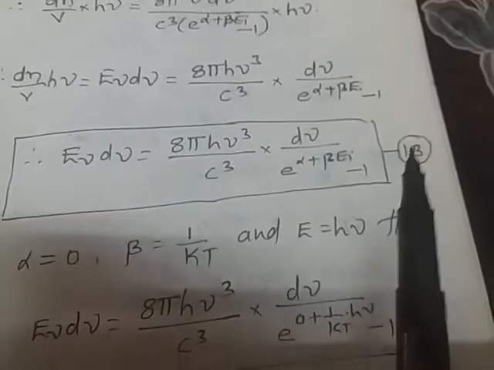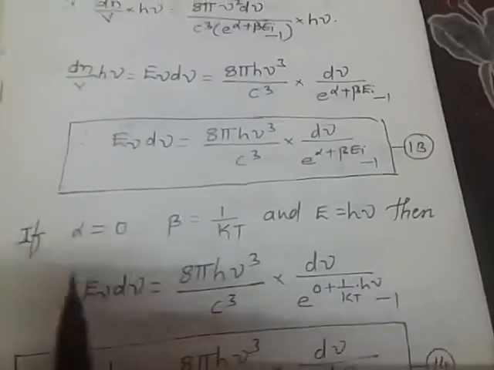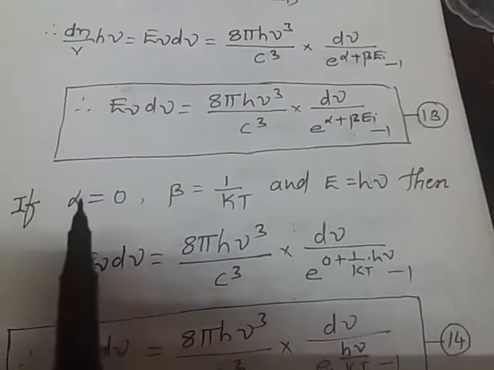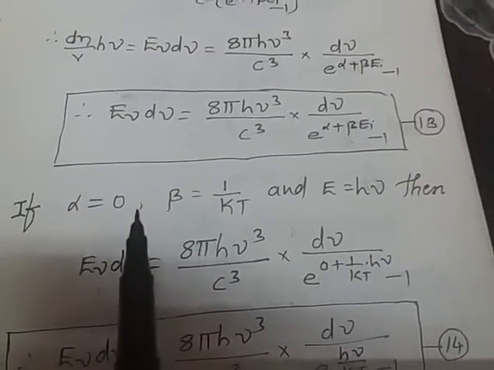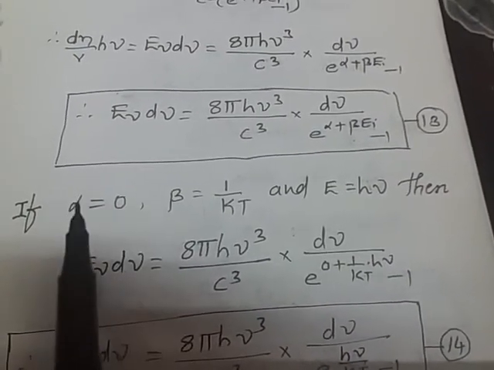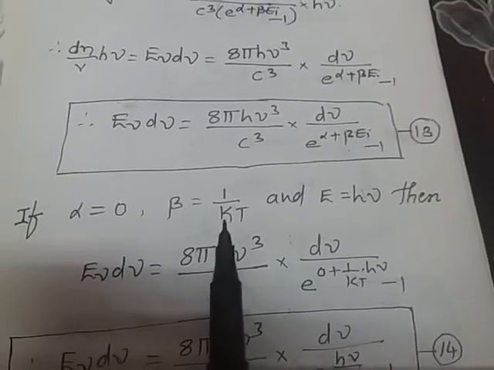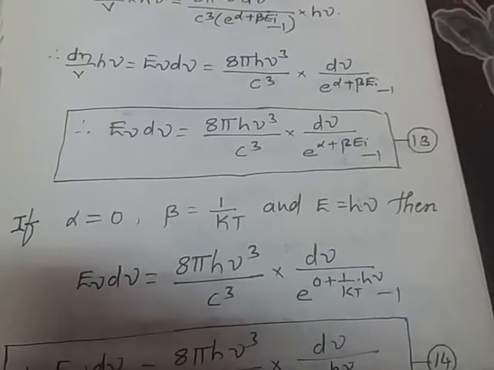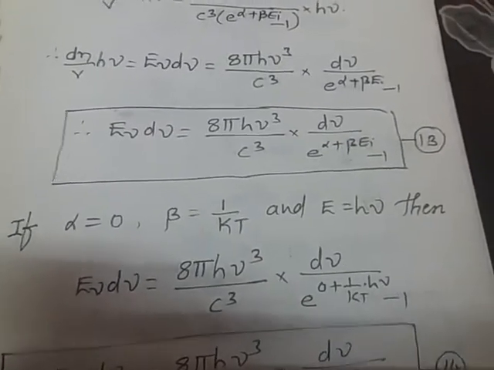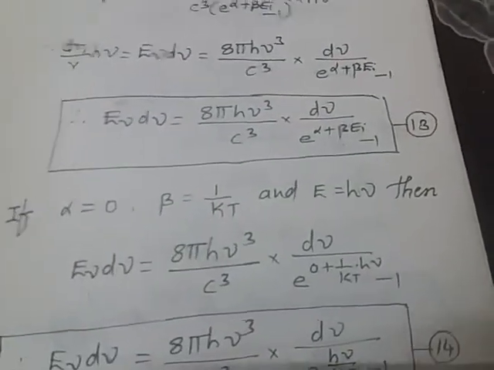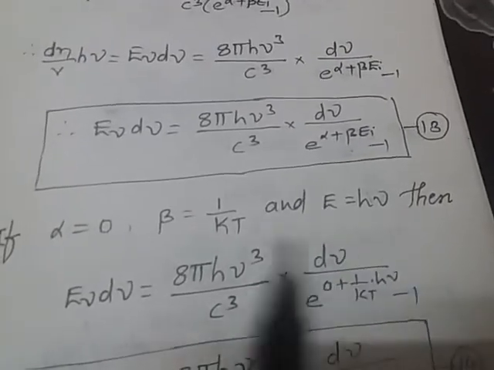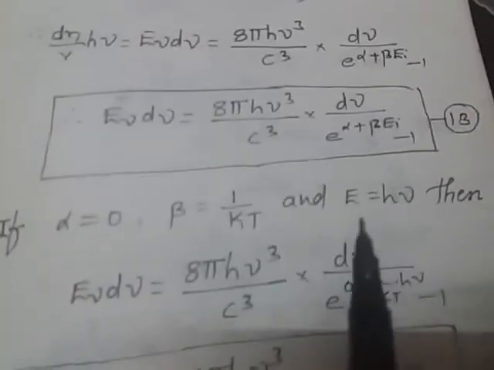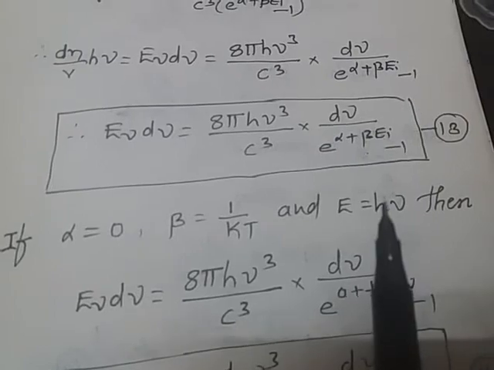This is equation 13. In this equation, we now substitute alpha equal to 0, meaning the first term coefficient, and beta equal to 1 by kT, where k is the Boltzmann constant and T is the absolute temperature of the radiated particle. And we can substitute Ei equal to h nu.